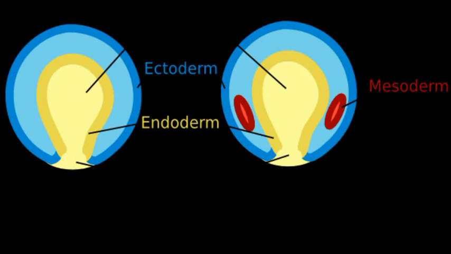You all know that we have developed from a unicellular zygote. This zygote will divide and redivide to form tissue. And this tissue will form layers in our body, and our organs will be fixed in these layers. Based on the layers, animals are classified into two groups, diploblastic and triploblastic.